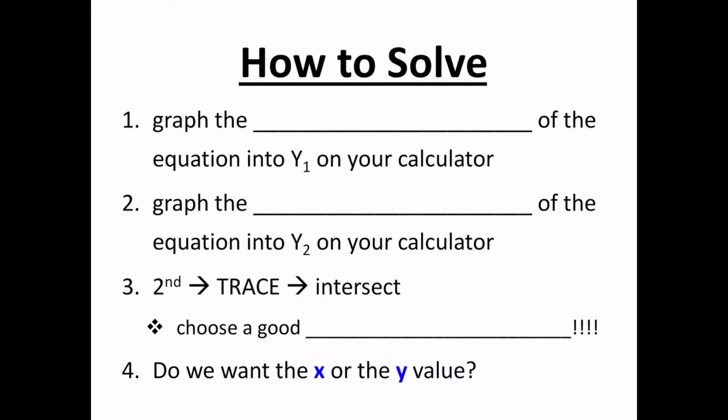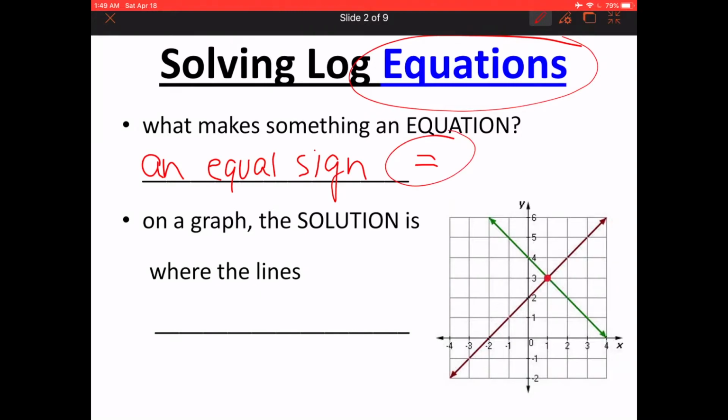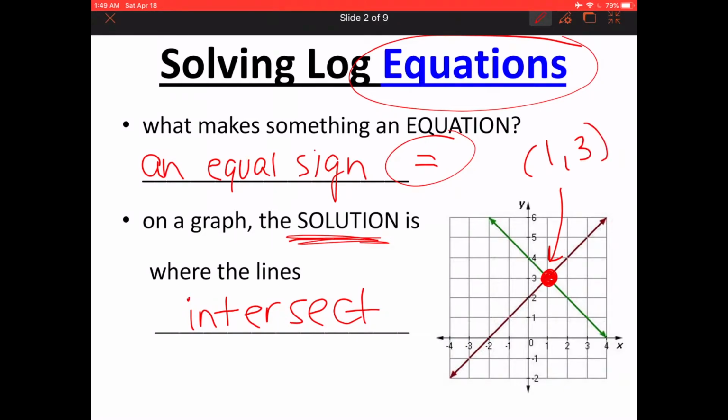And so the first thing we're going to look at, of course, is what makes something an equation. In order to be an equation, remember, what it needs is an equal sign. On a graph, the solution is always going to be where the lines intersect. So the solution here would be this ordered pair of 1, 3, and usually we are just looking for the x value, so it would be x equals 1. Just a little bit of review there that you guys should be familiar with.